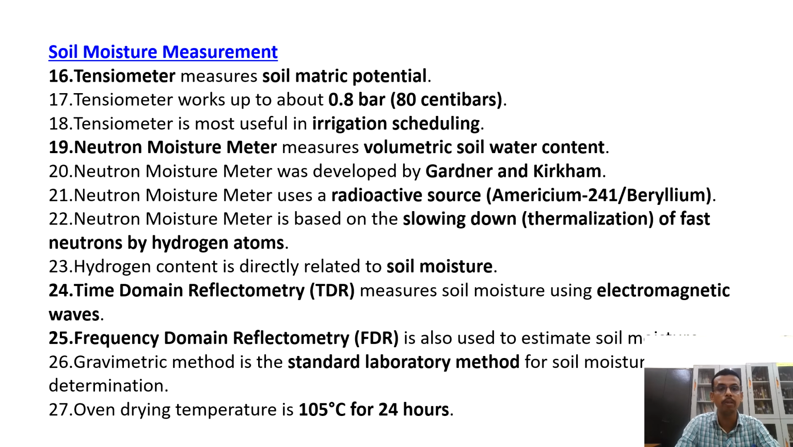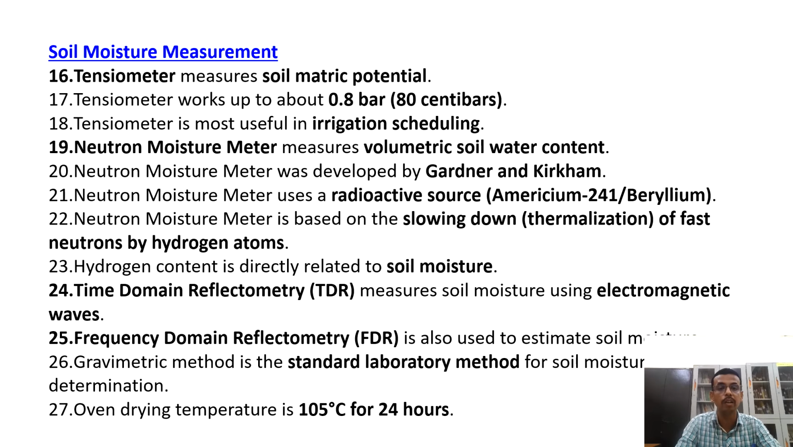Then see soil moisture measurement. Tensiometer measures the soil matric potential. Tensiometer works up to 0.8 bar, meaning 80 centibar. Tensiometer is most useful for irrigation scheduling. Neutron moisture meter generally measures the volumetric soil water content. Whatever indirect measure of soil water there is, those are mainly measuring the volumetric soil water content.